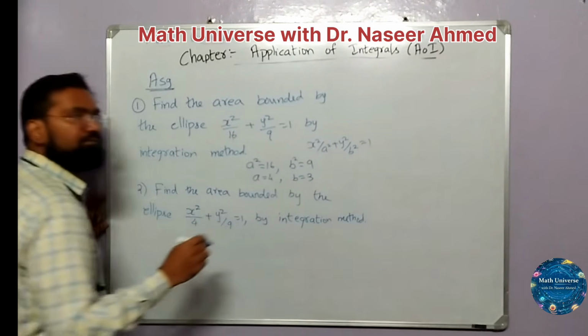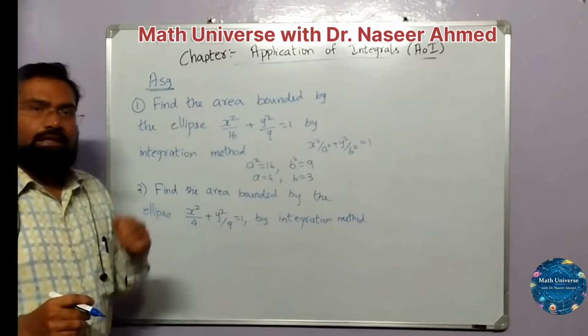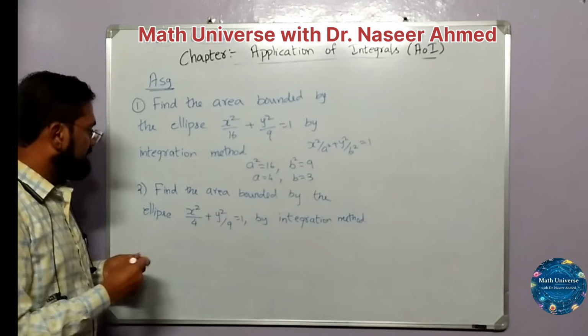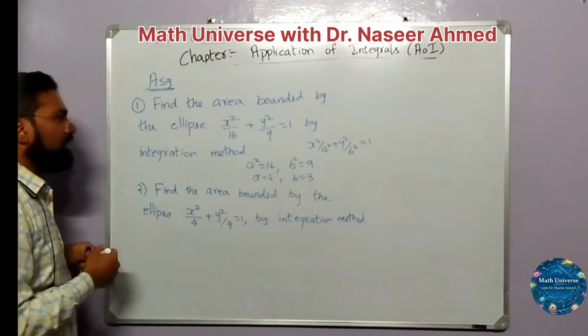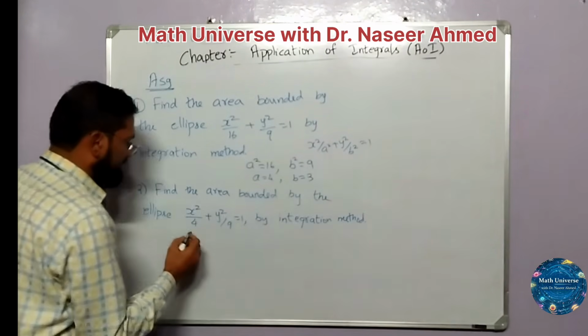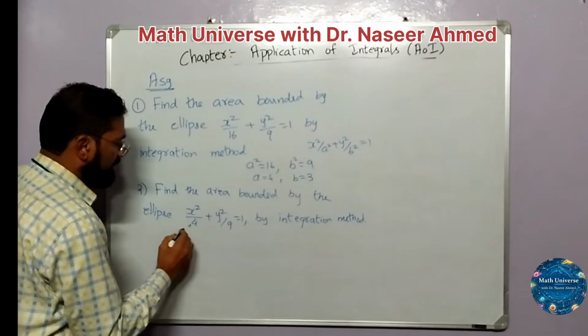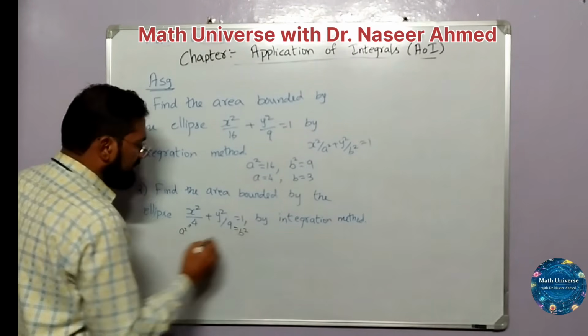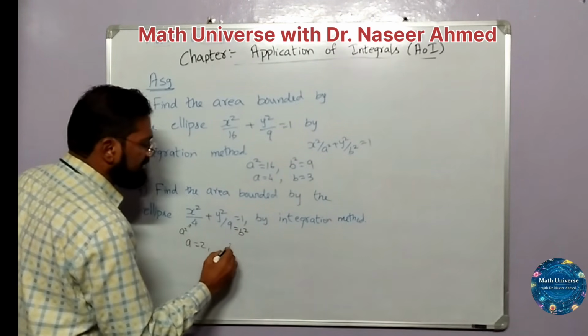So again, in the same problem where we have got ellipse, we are going to replace wherever a square is there in this equation. Wherever a square is there, you have got 4, and wherever b square is there is 9. So a is equal to 2 and b is equal to 3.